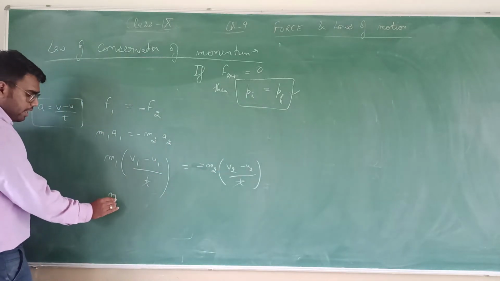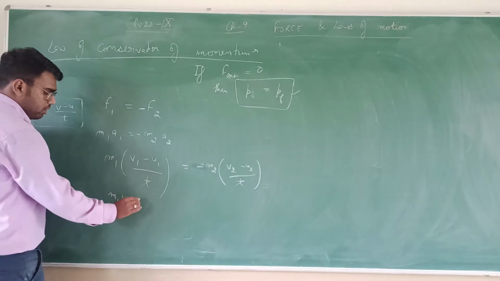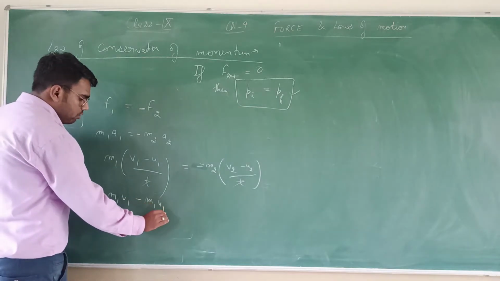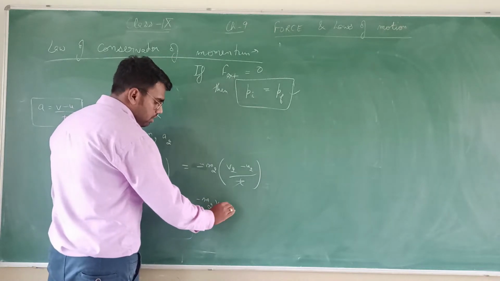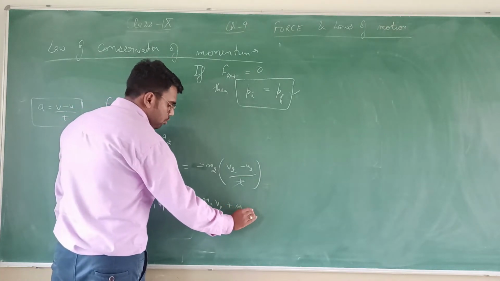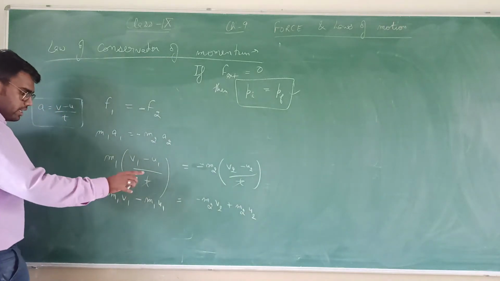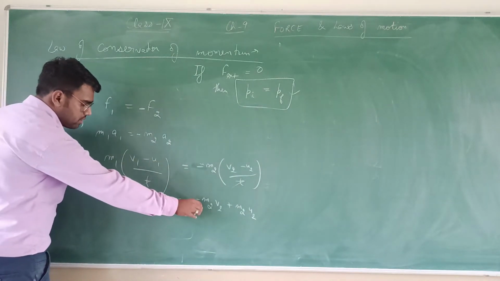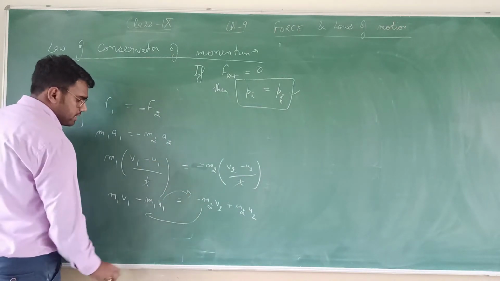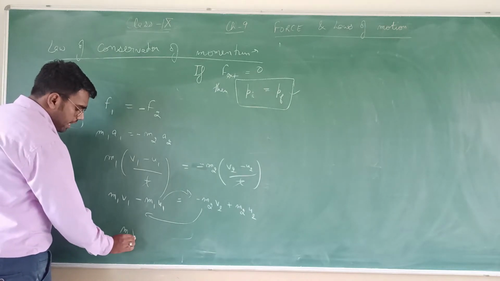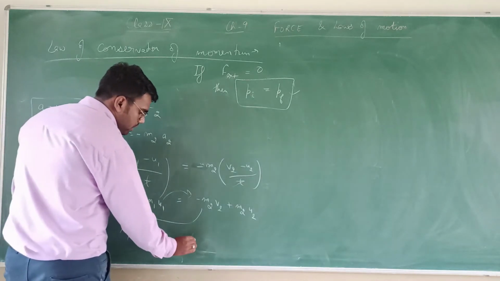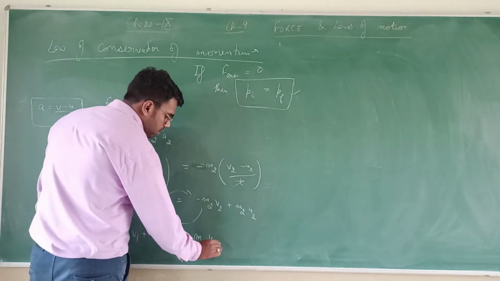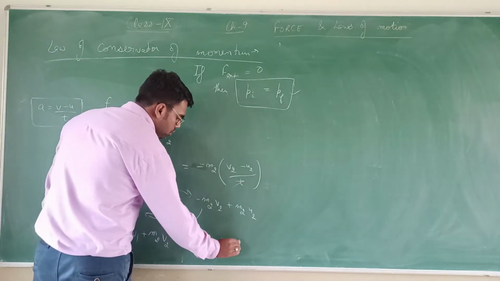We will get m1 v1 minus m1 u1 is equal to minus m2 v2 plus m2 u2. I can rearrange the negative terms to the other side, so they come to the LHS and the others go to the RHS. So we get m1 v1 plus m2 v2 equal to m1 u1 plus m2 u2.